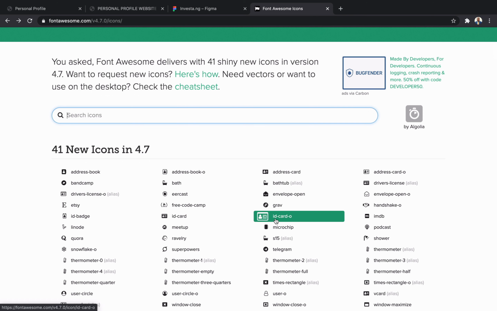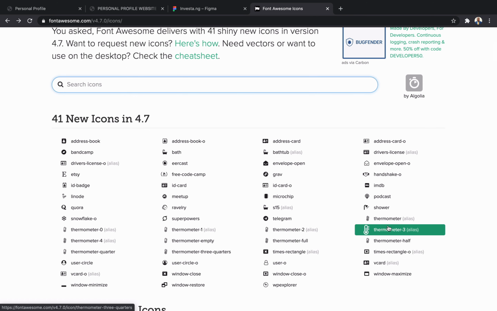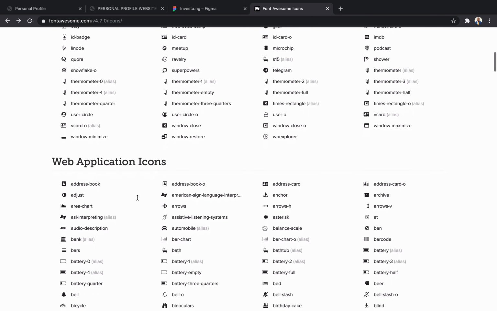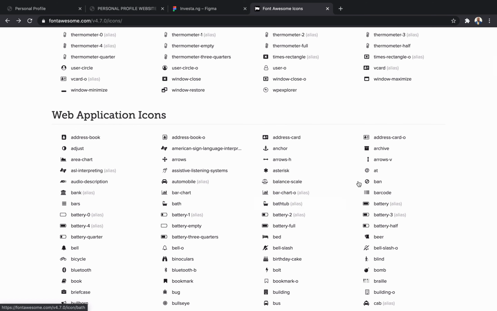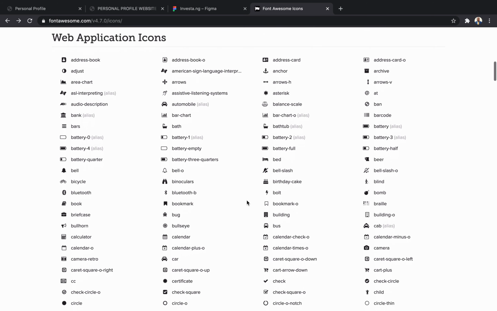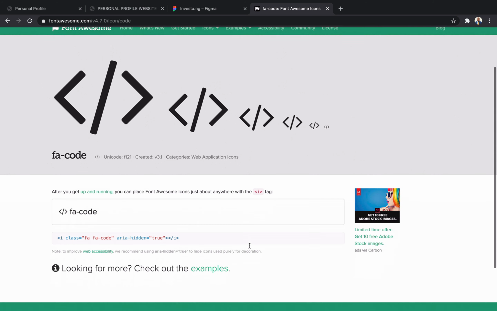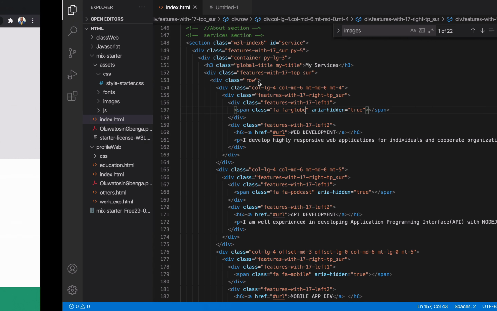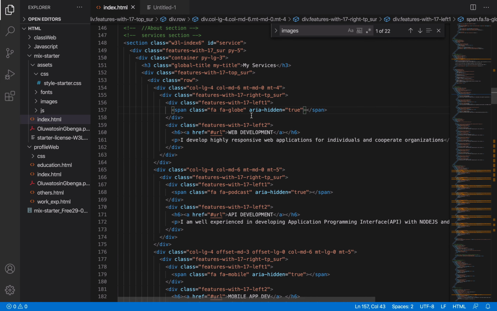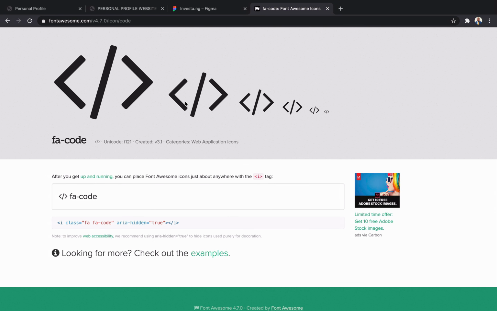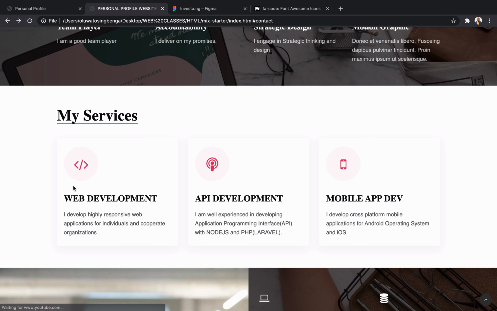You can see other ones: ID card, thermometer, V card, user. There are so many. Oh, web application icons. Okay, battery. These are different icons that you can use as a designer. I think this code will work for web development. It's just FA code, so let me change it to FA code. I think it is going to represent it better.